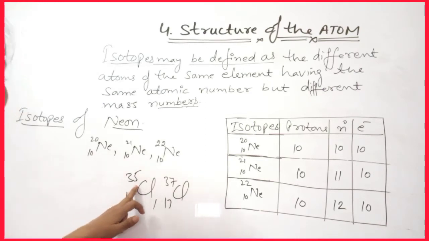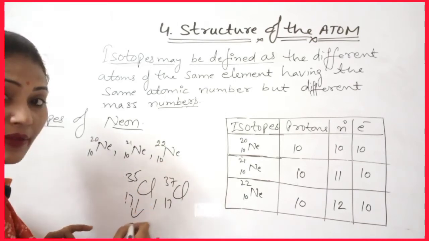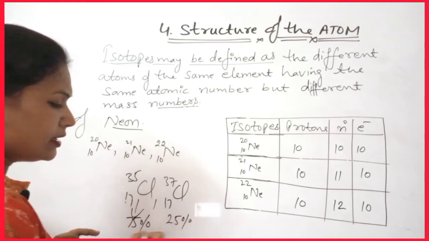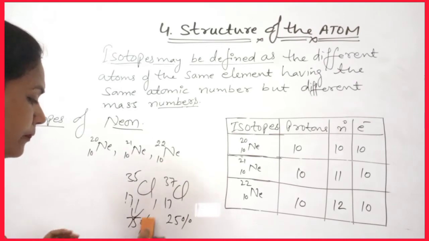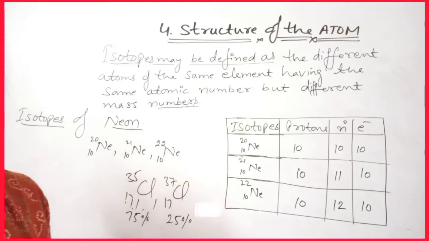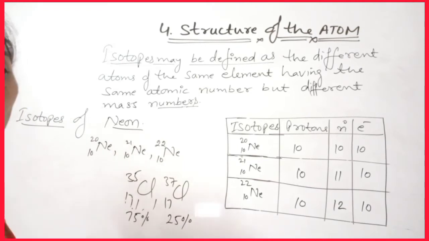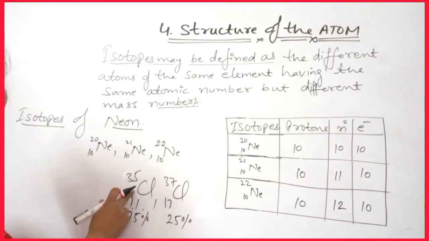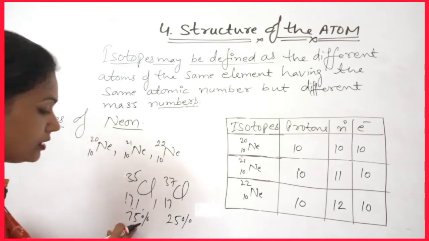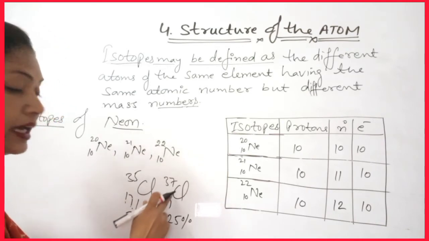It is 75% of 35 and 25% of 37. The chlorine isotope chlorine 35 has a mass of 35 and its abundance in nature is 75 percent.